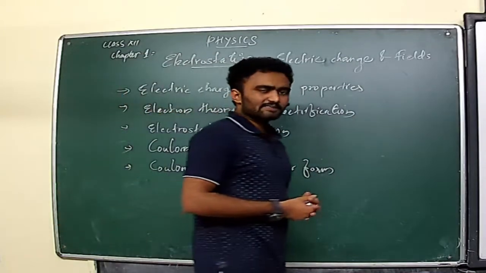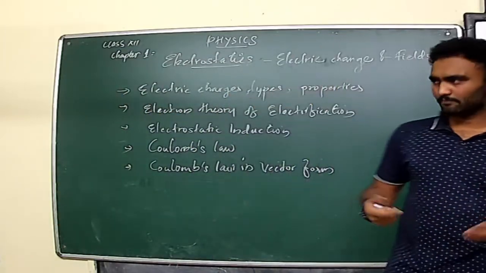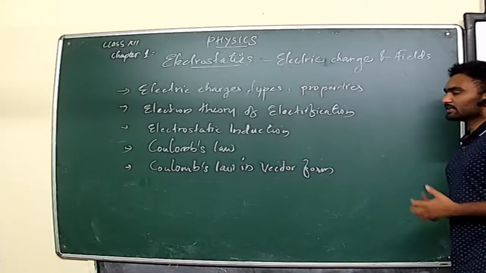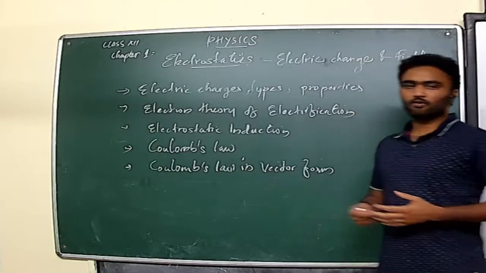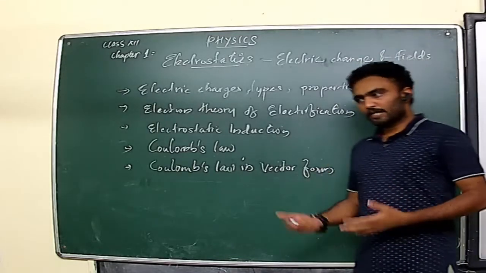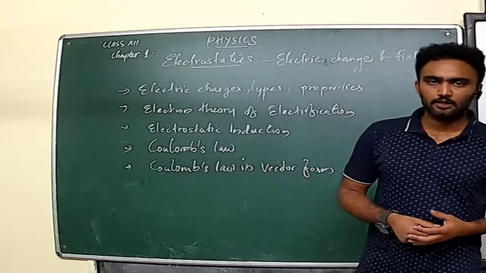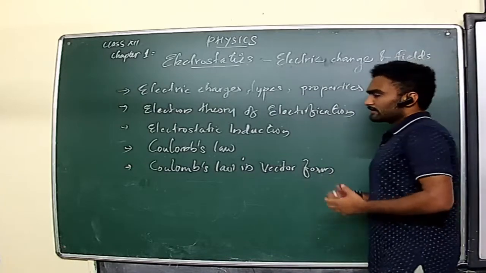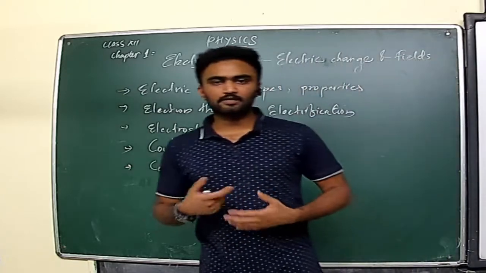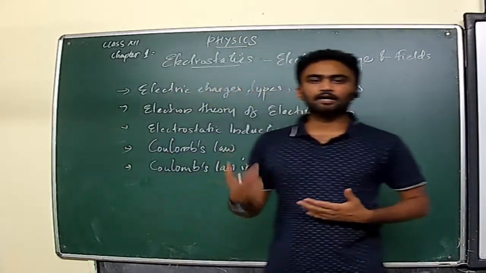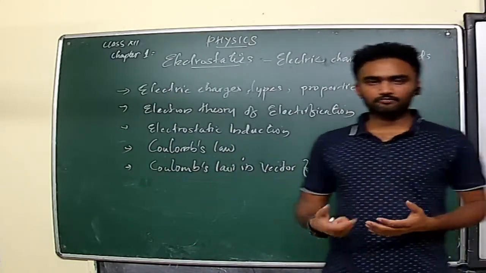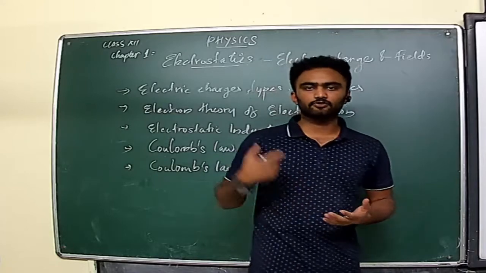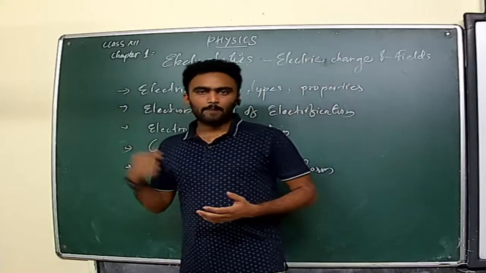But Thales and the scientists failed to establish the basic reason behind this particular phenomenon. And later Gilbert also found that it's not only amber. There are many materials showing this particular property. So as I said, when a material is rubbed with the other one, they are showing the attractive properties. So definitely you can say the rubbing, which means the friction, is the reason for this particular phenomenon.